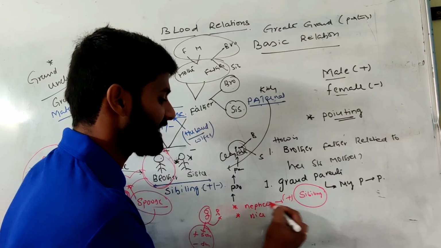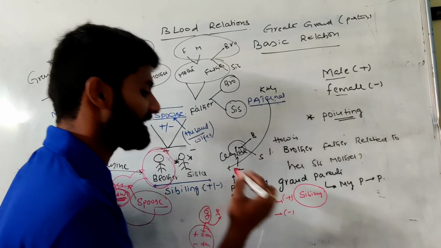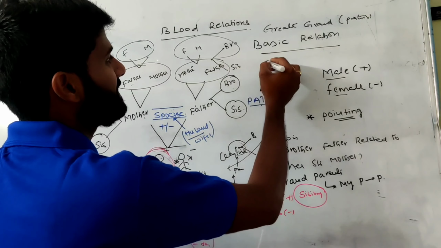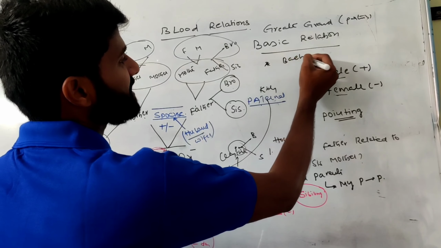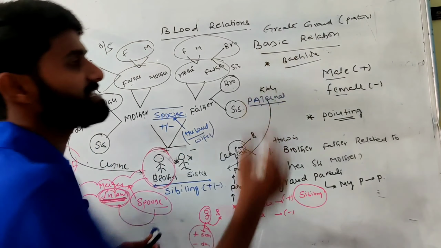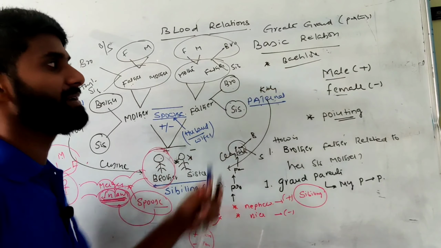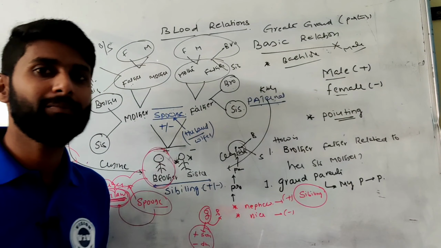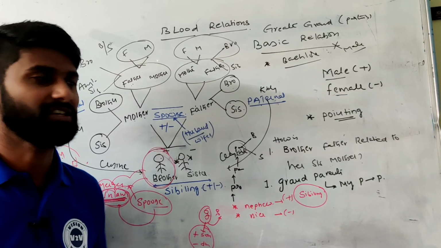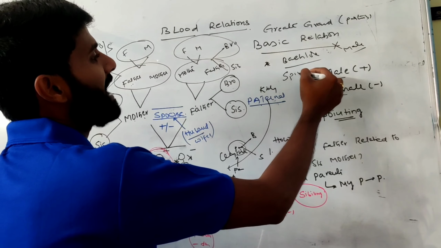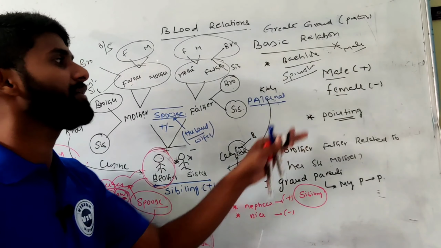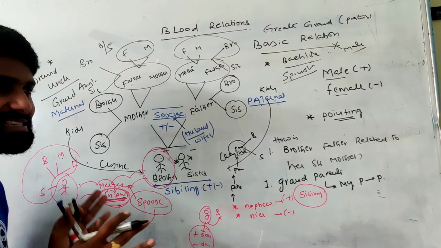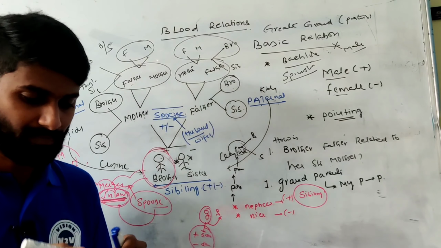If it is a male person, I can call him a nephew. If it is a female person, I can call her a niece. And one more important terminology in blood relations is the bachelor terminology. Who can I call a bachelor? A bachelor means an unmarried male person. Any unmarried female person, I can call a spinster. So these are the basic relations in the blood relation concept.